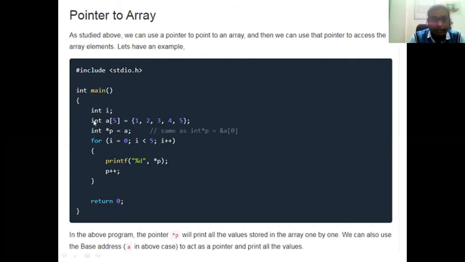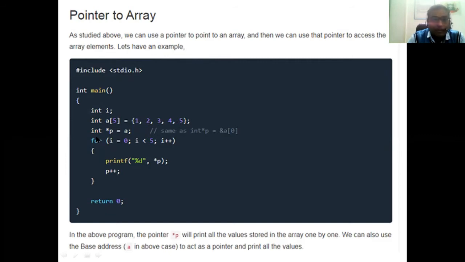Suppose we have written one program: integer i is one variable. After that, integer a[5] = {1, 2, 3, 4, 5}. Array a of size 5 is initialized with the values 1, 2, 3, 4, 5. That means a[0], a[1], a[2], a[3], a[4]: every location will be filled with an appropriate value. So a[0] has the value 1, a[1] has the value 2, and likewise every location holds a value.